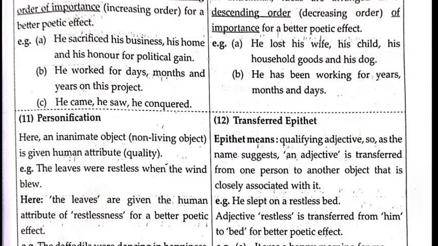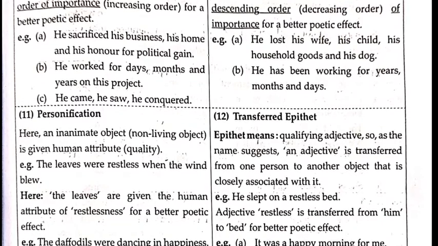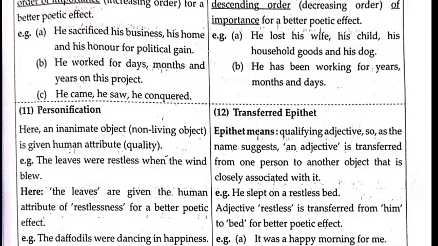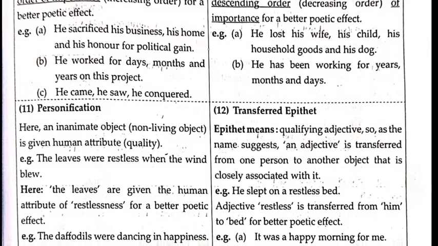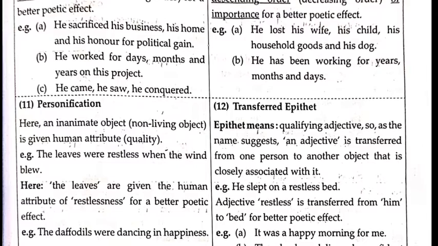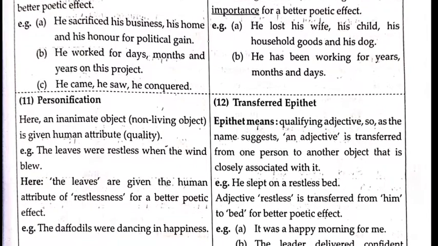Next example, the daffodils were dancing in happiness. Now see, dancing and happiness is not possible for a non-living thing, but here for greater poetic effect this attribute or quality is being used.